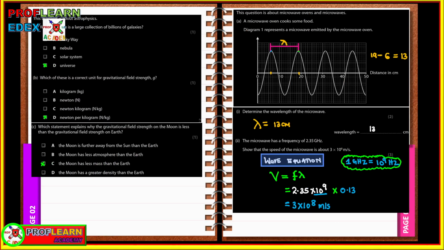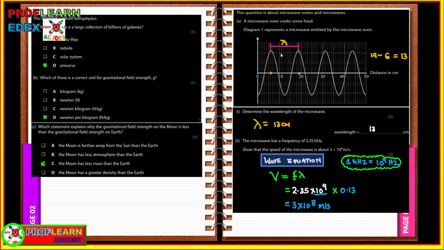Moving on to the next part. For instance, here you are told: which of these is a large collection of billions of galaxies? This is the universe. Which of these is the unit for gravitational field strength? It's newton per kilogram. We discussed that. Which statement explains why the gravitational field strength of the moon is less than that of the earth? Remember we had said the gravitational field strength depends on the size and also the distance. If the size is big, it means the gravitational field strength is going to be stronger. So the moon has less mass than the earth, and that is why it has a lower gravitational field strength.